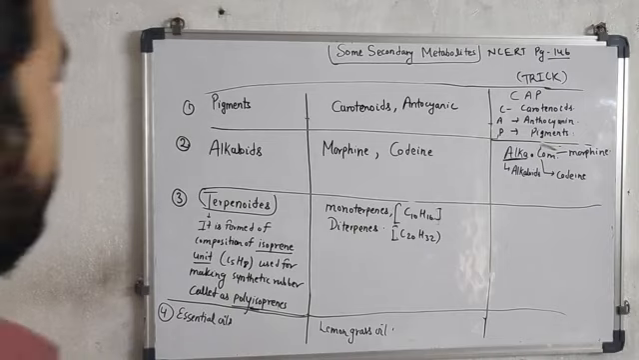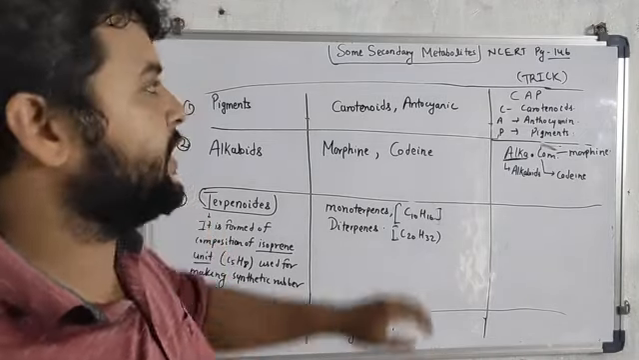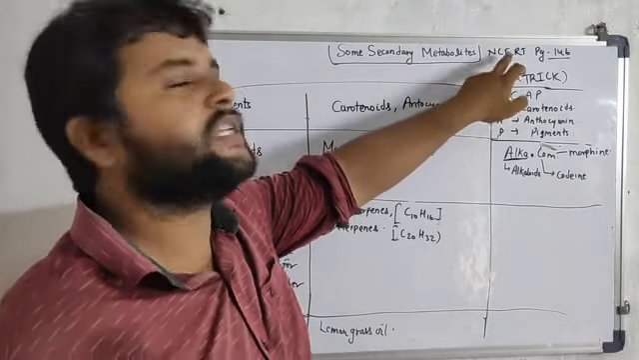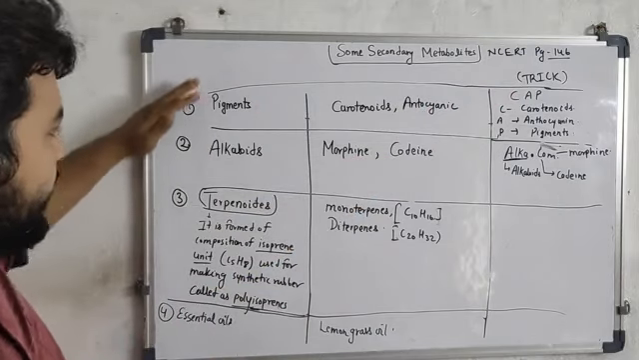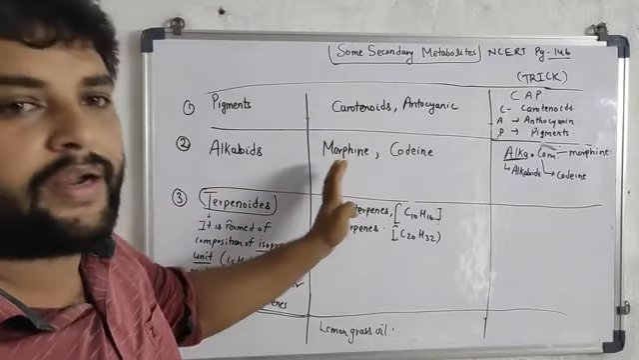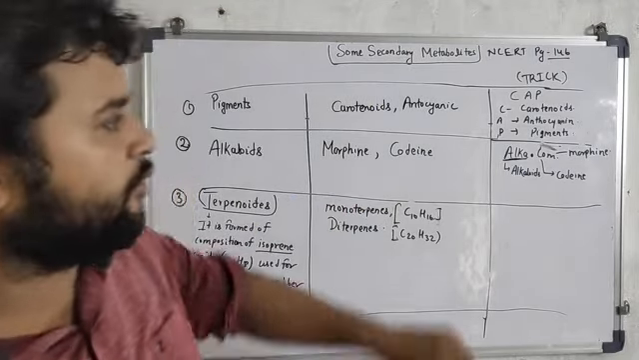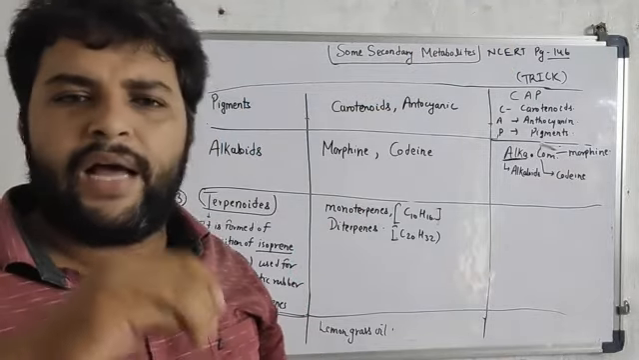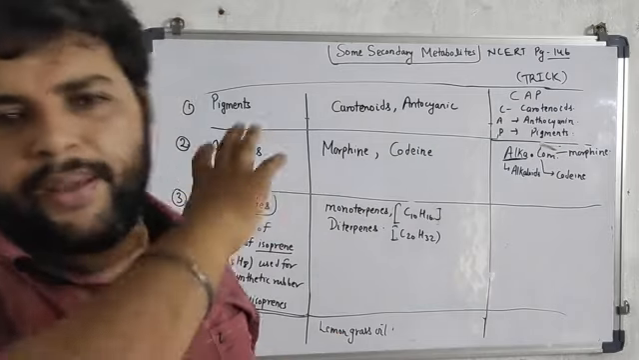Now we are going to discuss some of the secondary metabolites that have been given on page number 146 in NCERT. Here the secondary metabolites have been written, and these are their examples. Whenever a trick is required, I have made a simple trick through which we can identify each and every example of the secondary metabolites.